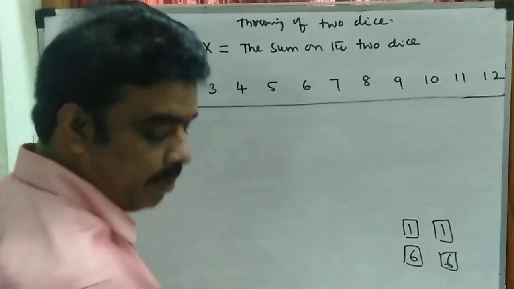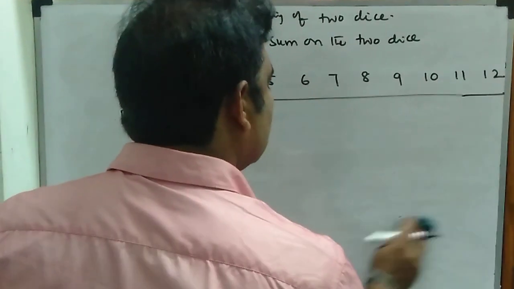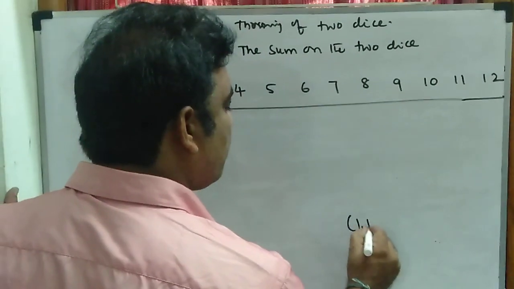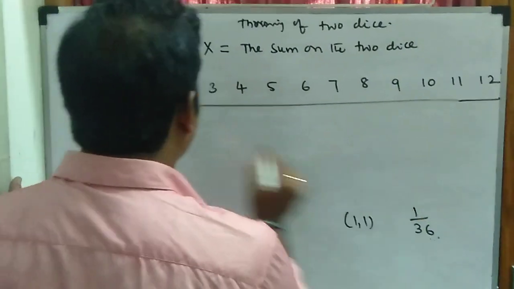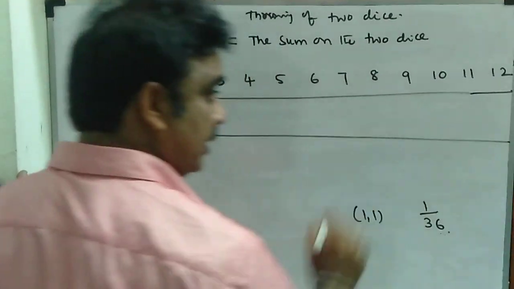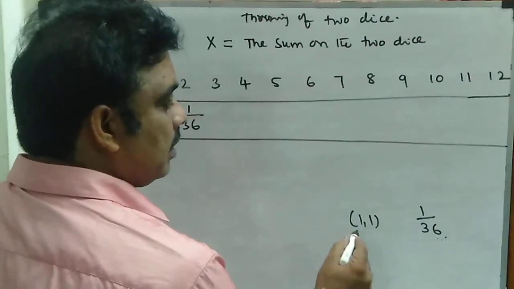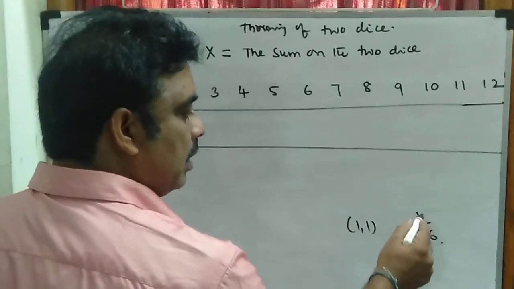So what are the probabilities? To get sum equal to 2, there is only one possible outcome out of 36, so the probability is 1 by 36. Here I am writing all the corresponding probabilities. If x takes the value 2, then the outcome must be (1, 1).